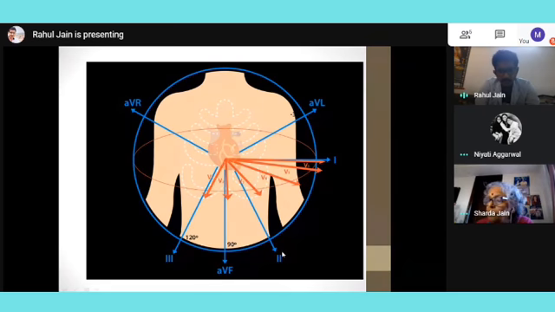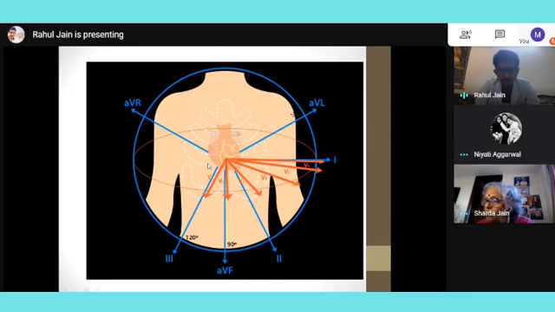Lead 2 is towards the left side, and lead 3 is going towards the right side. One more point: normally our heart is situated towards the left side. This is the normal orientation. So lead 2 is the most reliable lead because it is in the line of the heart. Then we have augmented leads. AVF is towards the foot, 90 degrees to lead 1, and we have AVR and AVL. AVL is towards the left limb and AVR is towards the right limb. AVL and AVR are at 30 degree angles from the horizontal.